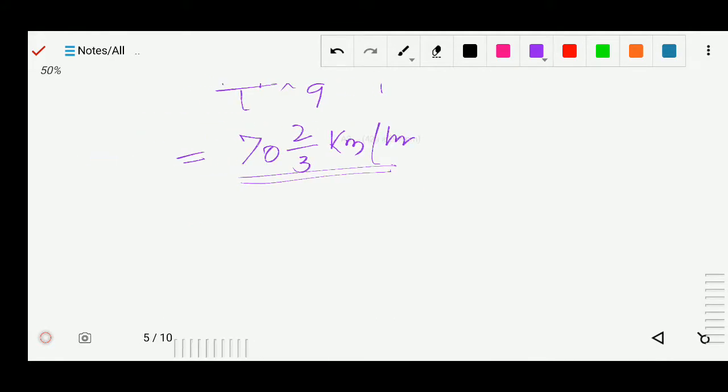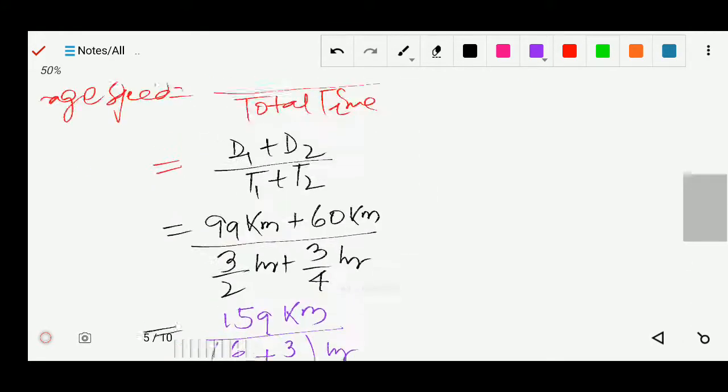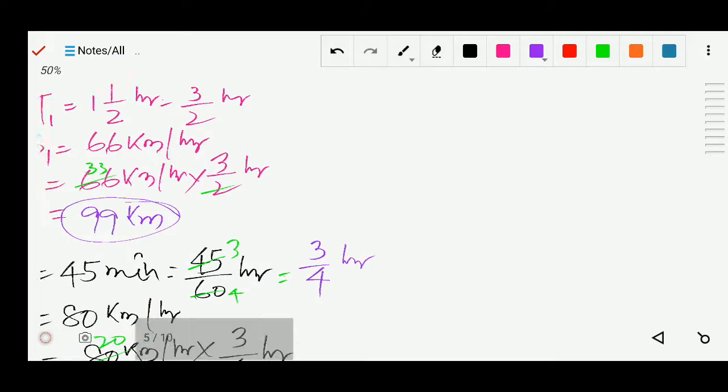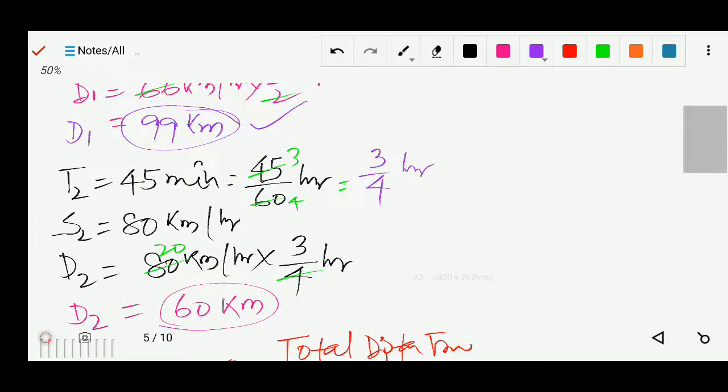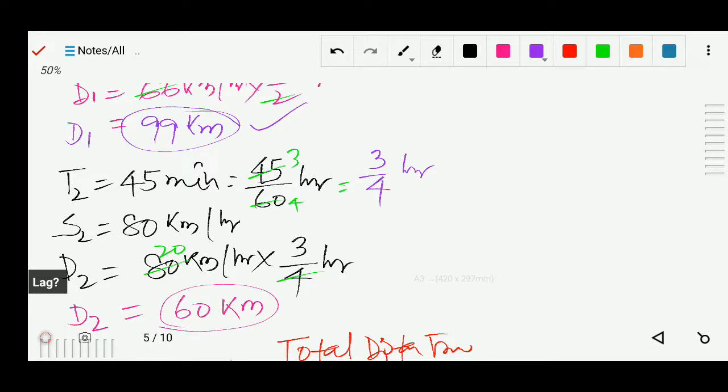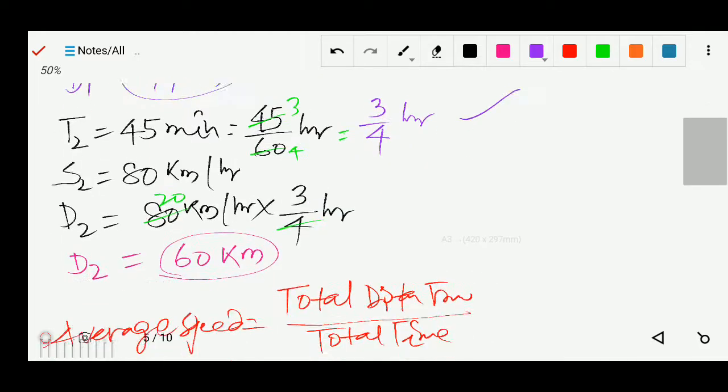You can see how we have solved. So first of all, t1 time 1, speed 1 and distance 1, we find the distance 1. Then in the second case t2 time 2 and here it is given in 45 minutes, so we change to the hour divided by 60, speed 2 and distance 2, so we find the distance 2.